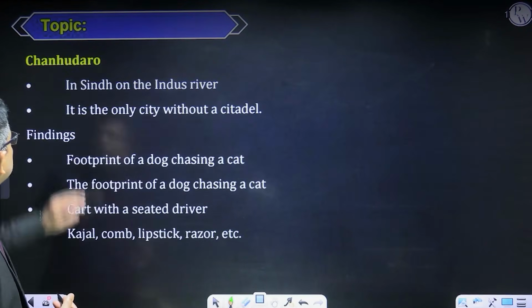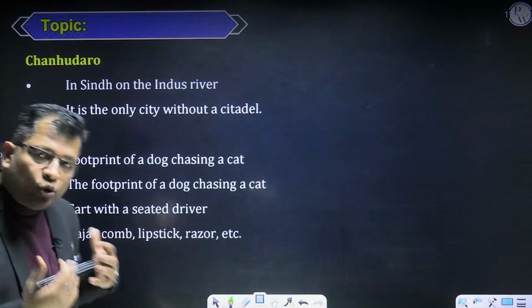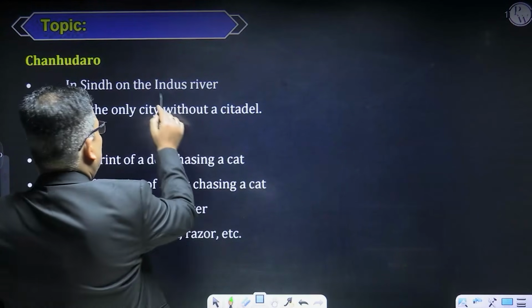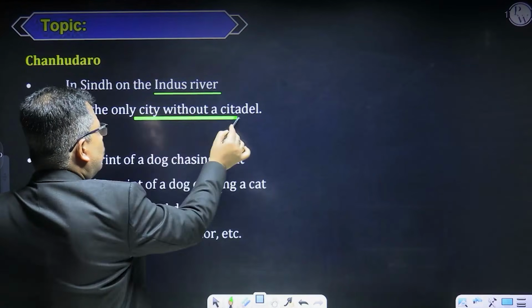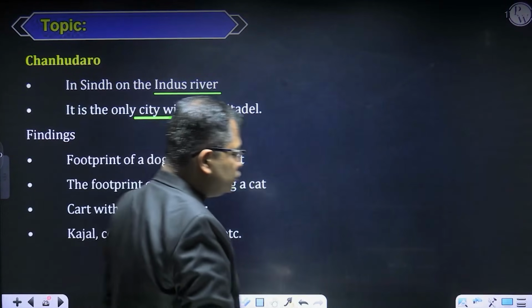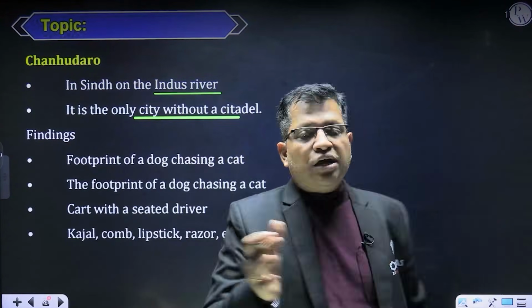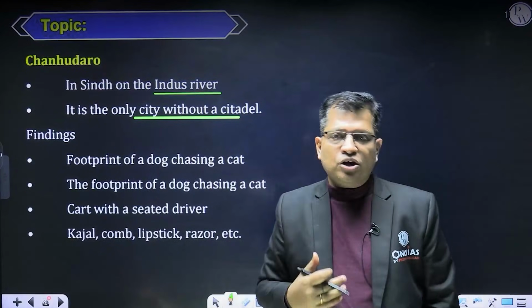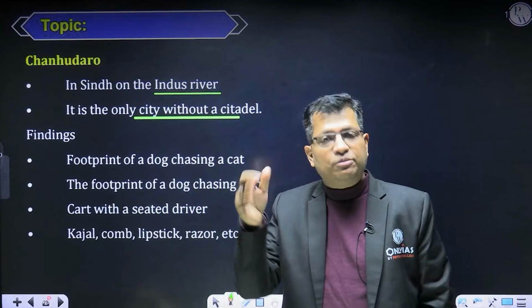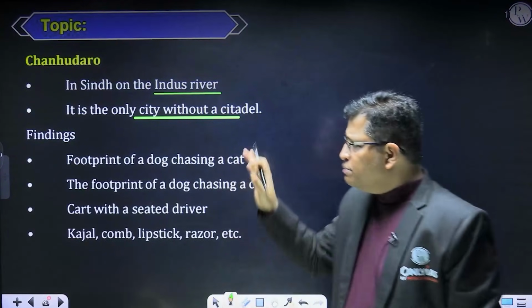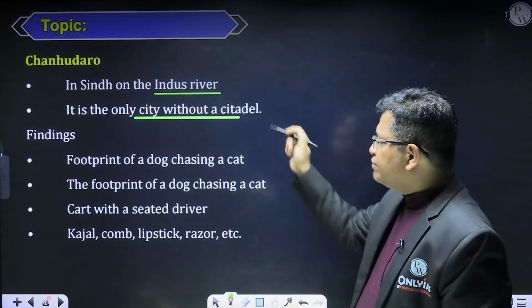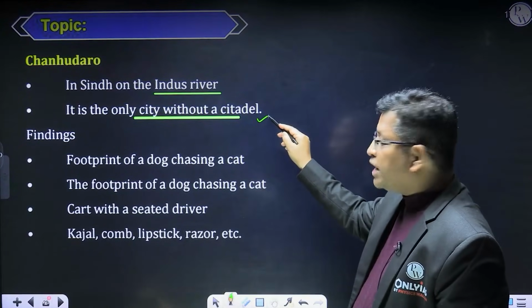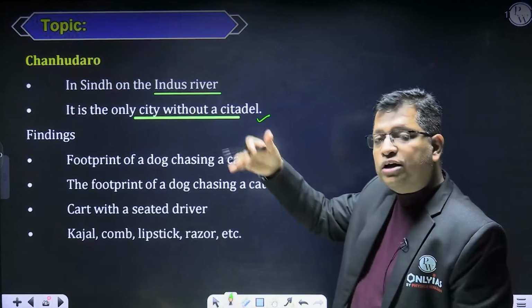Now, coming to some other sites, Chanhu-Daro is again located in Pakistan, on the bank of river Indus. It is the only city without a citadel. Actually, in Indus Valley civilization, the town is arranged into two parts, the western part and the eastern part. The western part is on the mound, called the citadel part. But from Chanhu-Daro, we have evidence of a town without any fortification or citadel.